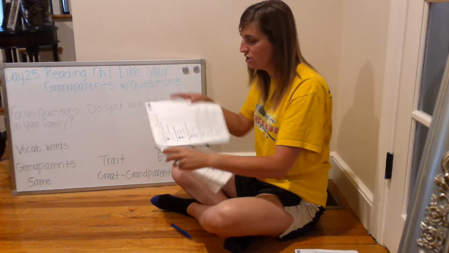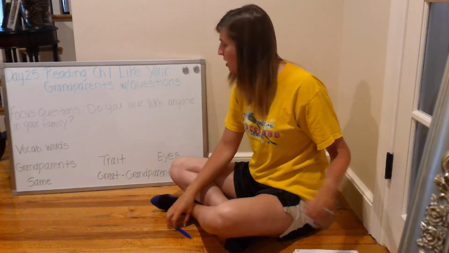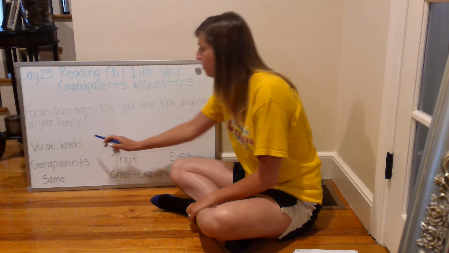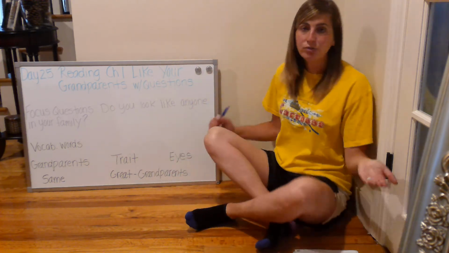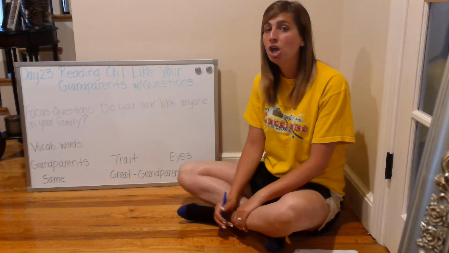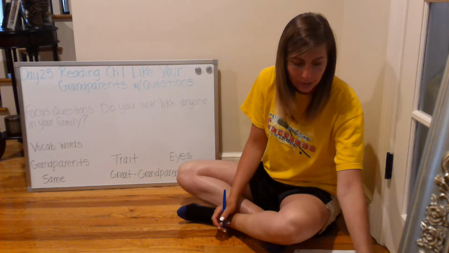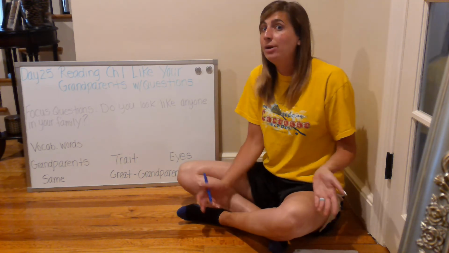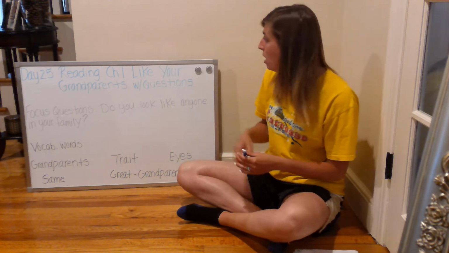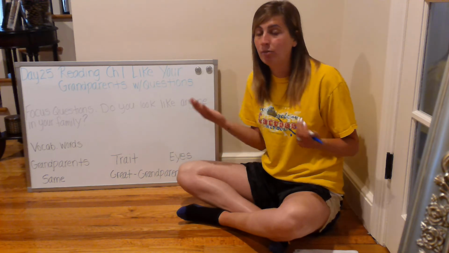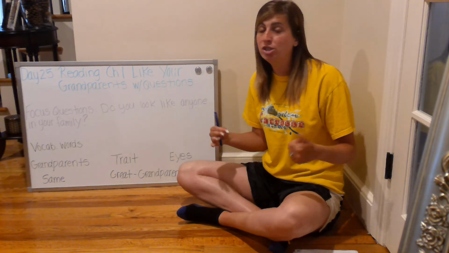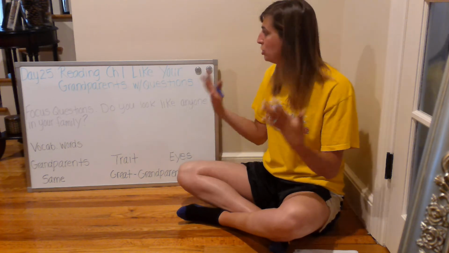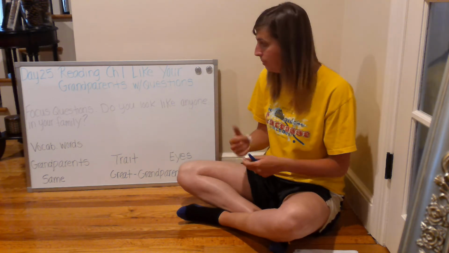So now that all of our questions are answered, I want to go back and revisit the focus question and our vocab words. Our focus question was, do you look like anyone in your family? I want you to think about that. After reading our chapter 1, Like Your Grandparents, we learned how our character, Josh, looks like his great-grandpa. And then we learned how his sister Claire looks like his Grandma Barb. Maybe you share similar traits with anyone in your family. Maybe you look similar to your grandma, your grandpa, or your mom or your dad. I want you to think about how you may look similar.